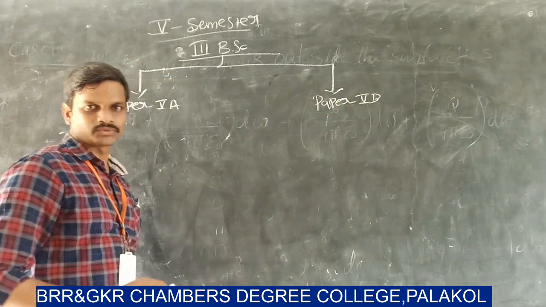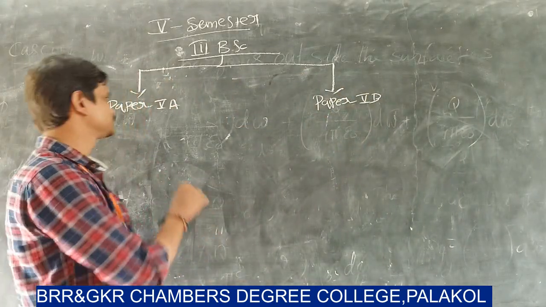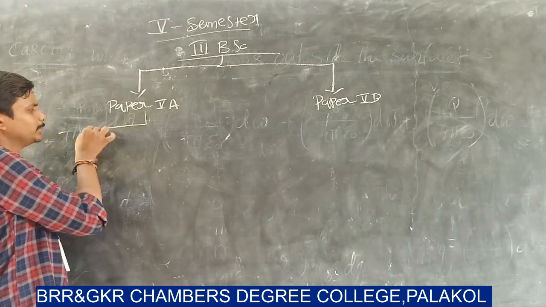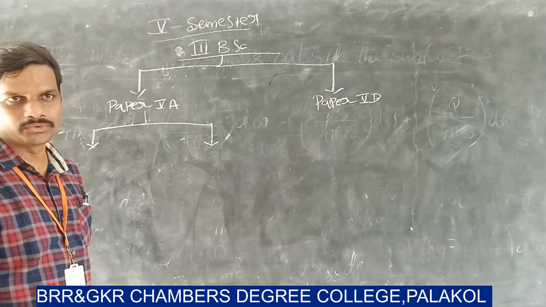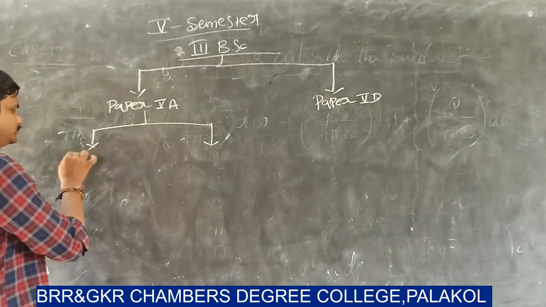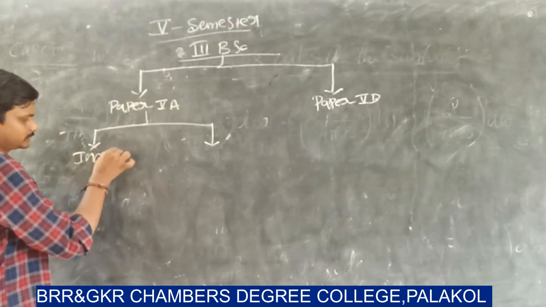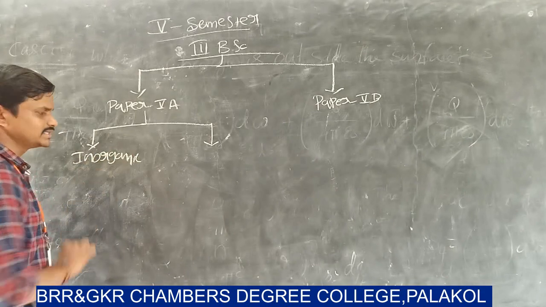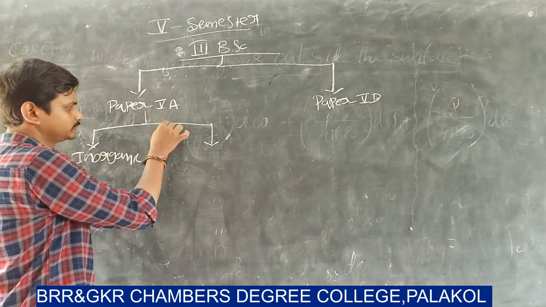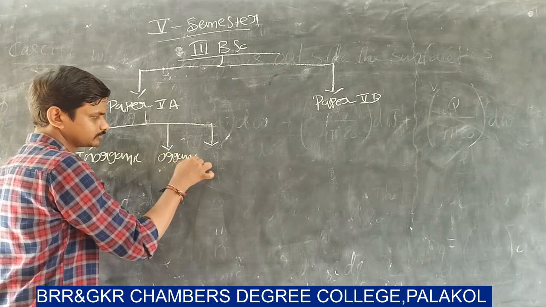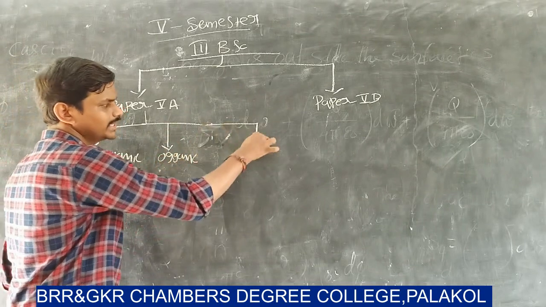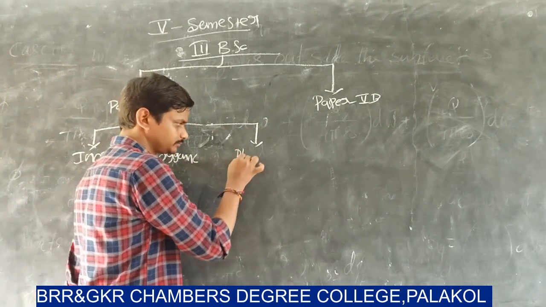In each paper, we have 5 units. In paper 5A, the 5 units are subdivided into 3 ways. One is inorganic chemistry, second one is organic chemistry, and third one is physical chemistry.